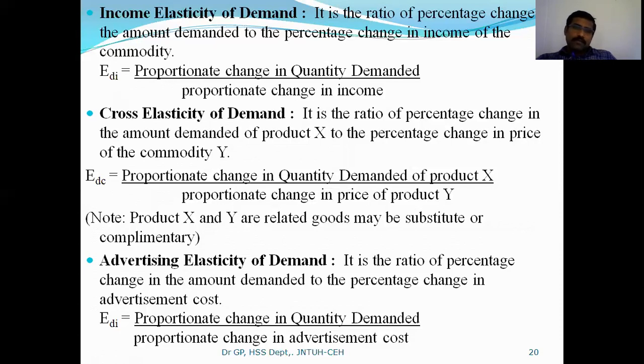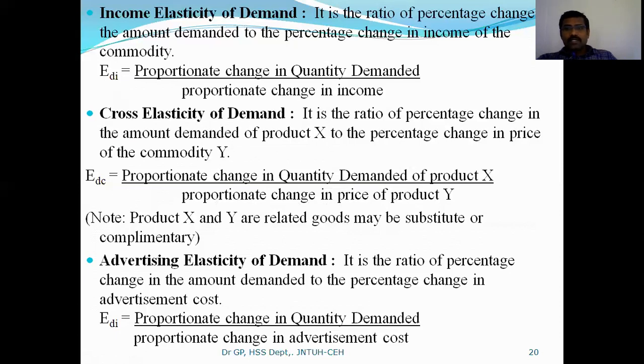So if you want to do this type of comparison, it comes under cross elasticity of demand. Here it is the proportionate change in quantity demanded for product X, which may be tea, relative to the proportionate change in the price of product Y, which can be considered coffee, because these two are related goods.